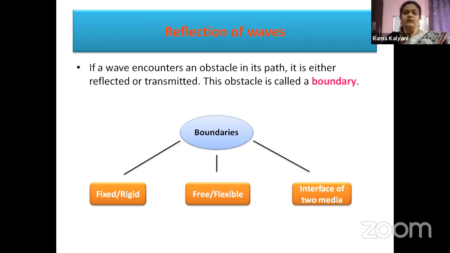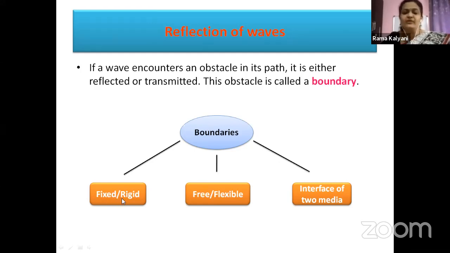If a wave encounters an obstacle in its path, that is called a boundary. What does it do if it comes across an obstacle or a boundary? It is either reflected or transmitted, depending upon what type of boundary it is encountering. Now let us see the boundaries we are going to discuss here. Importantly, the fixed or the rigid boundary.